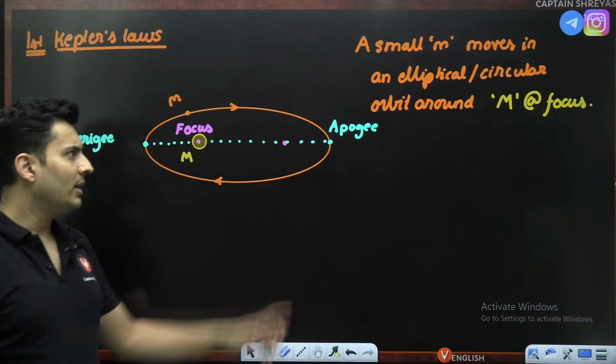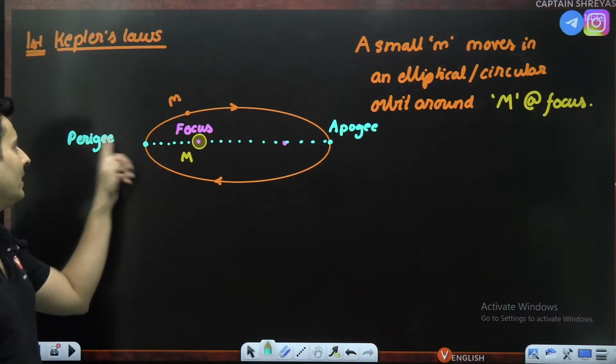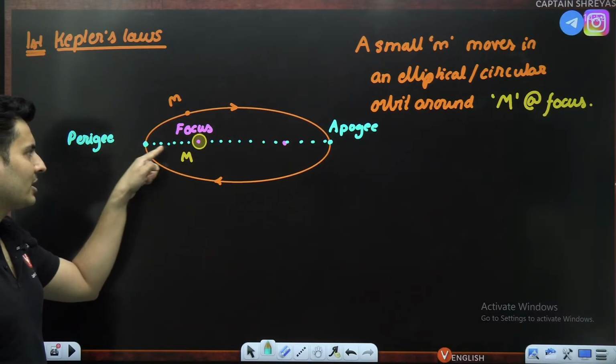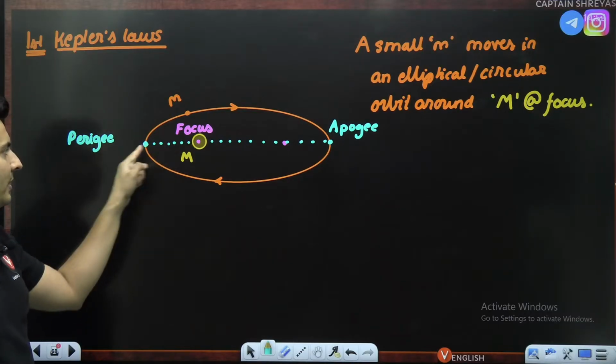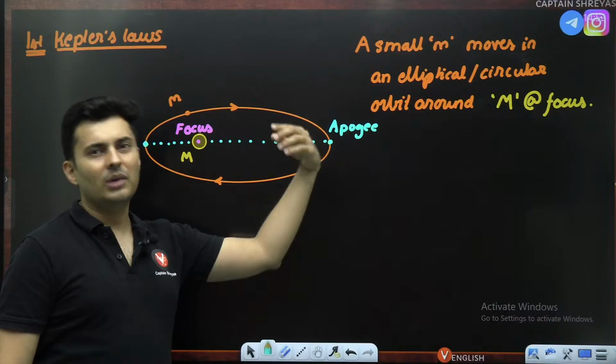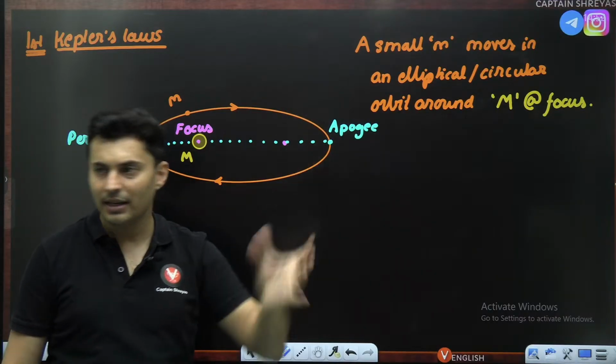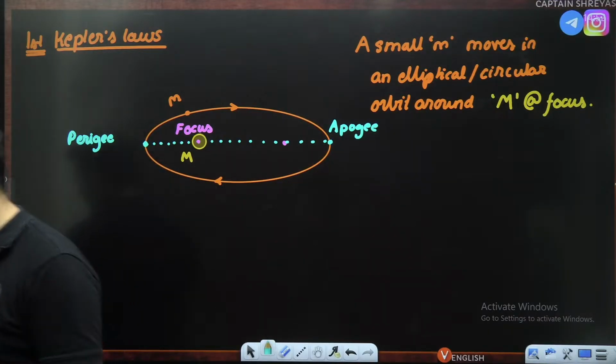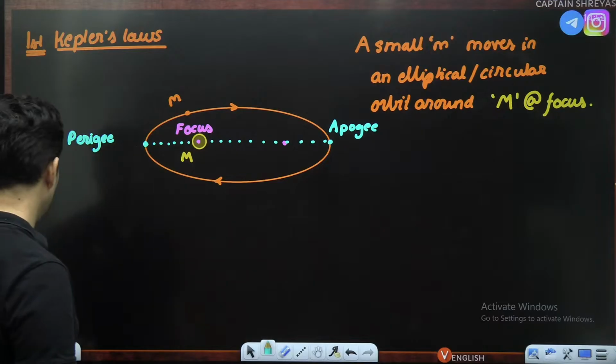Sometimes it is also called aphelion, perihelion. P for pass, close, closer. Perigee, perihelion, apogee, aphelion. These are all Greek names which are given, just so that you know. This is the first law which you should know.